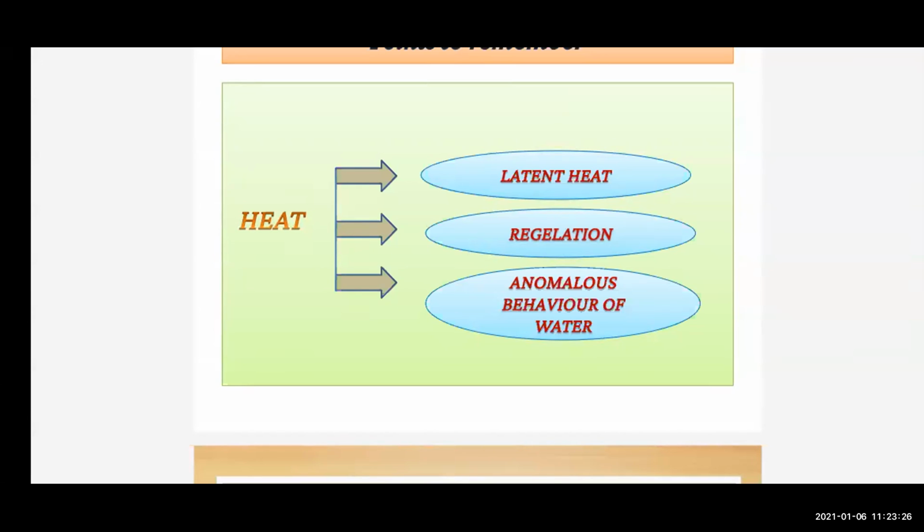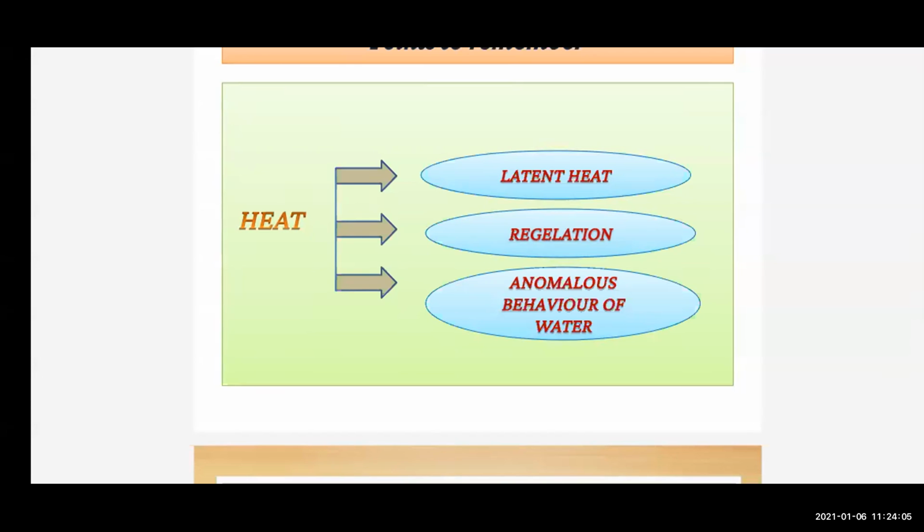Then we have seen the specific latent heat of fusion. The amount of heat energy absorbed at constant temperature by unit mass of a solid to convert into liquid phase is called the specific latent heat of fusion. Then we have seen latent heat of vaporization and specific latent heat of vaporization. So what is the definition for latent heat of vaporization? The heat energy absorbed at constant temperature during transformation of liquid into gas is called the latent heat of vaporization. Then the amount of heat energy absorbed at constant temperature by unit mass of liquid to convert into gaseous phase is called the specific latent heat of vaporization.